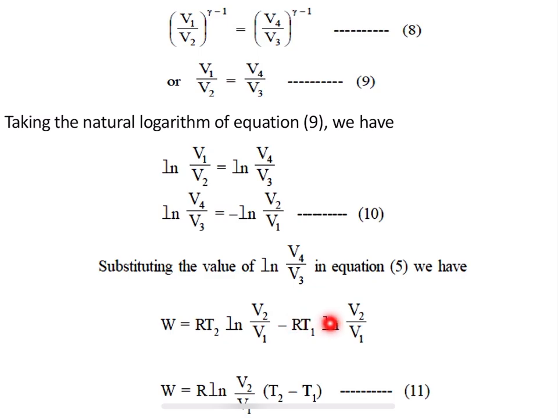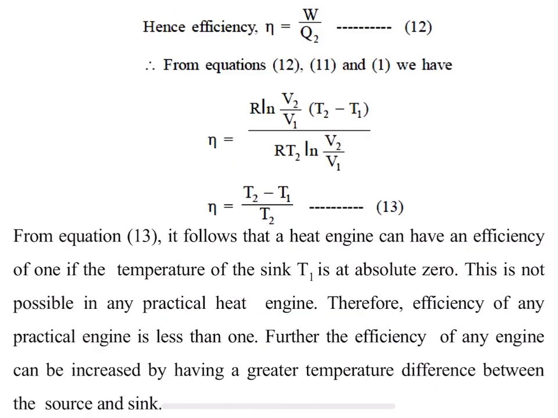By simplifying this equation, RT2 and minus RT1, R is taken as common, and T2 minus T1 is taken to one side. Here R ln V2 divided by V1, and this is also V2 divided by V1. Both are the same. I am taking T2 and T1 separately, so T2 minus T1. Let me call this equation 11.